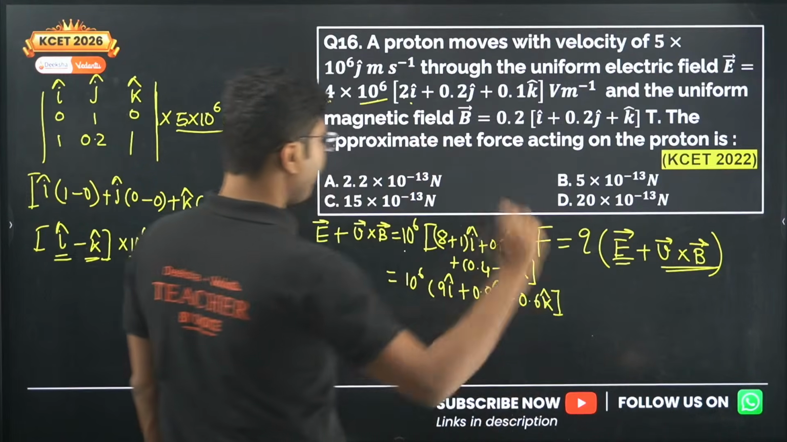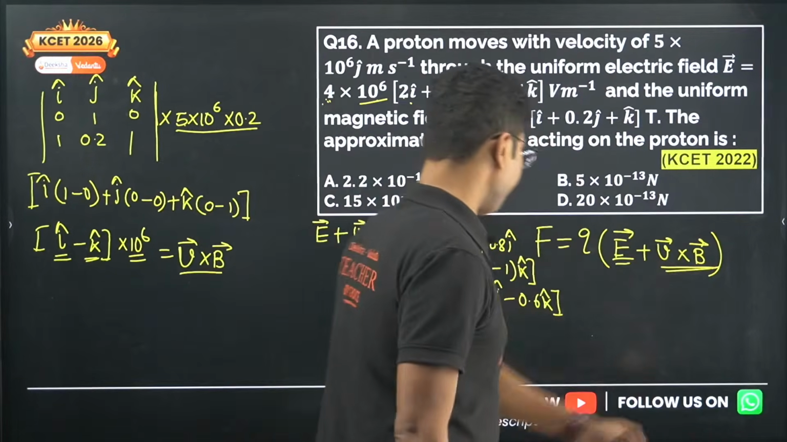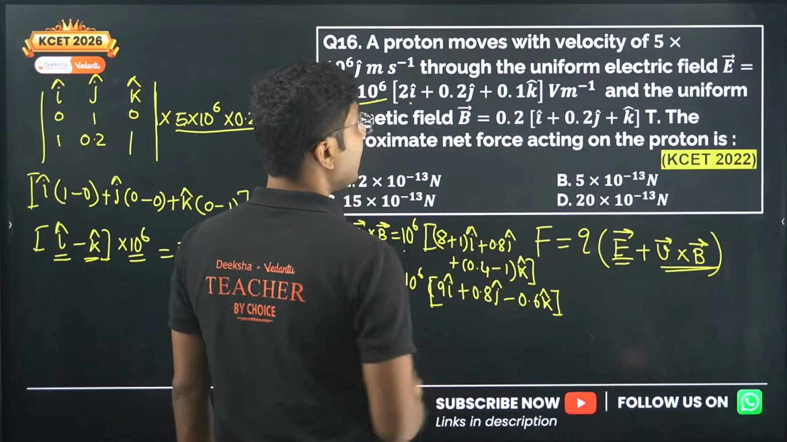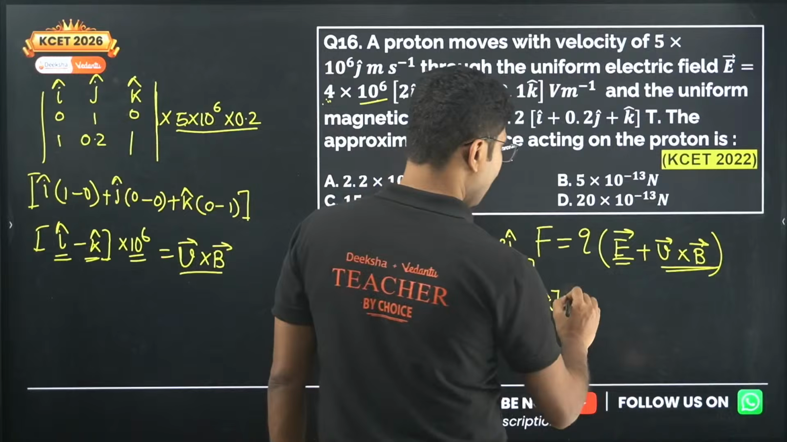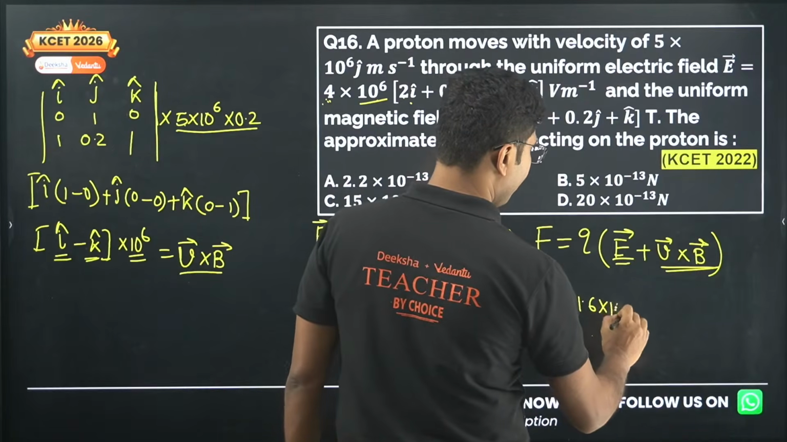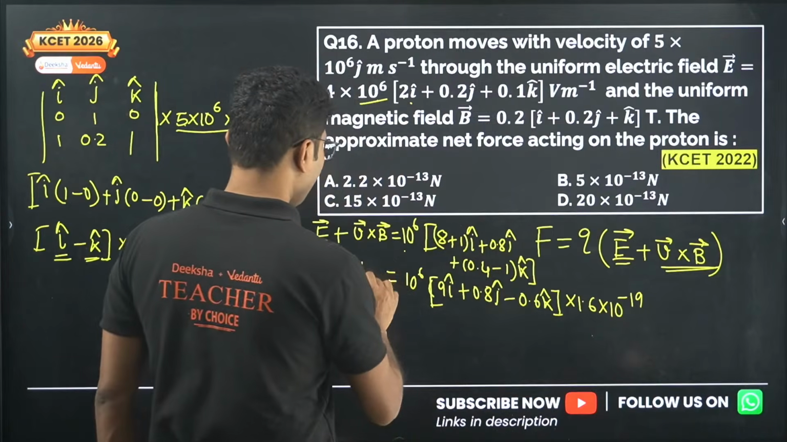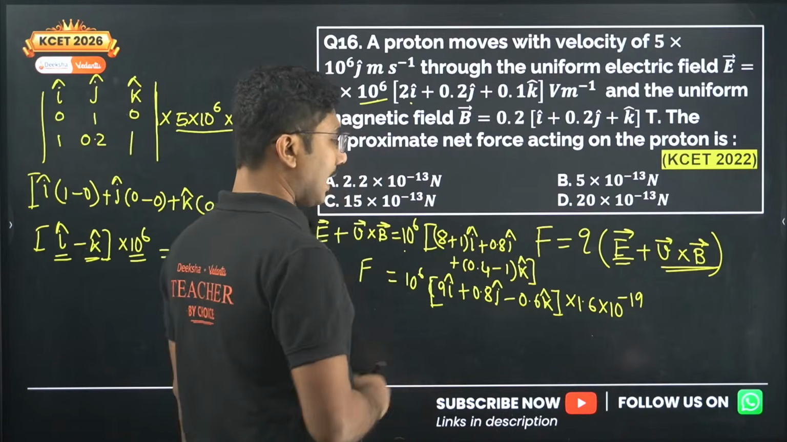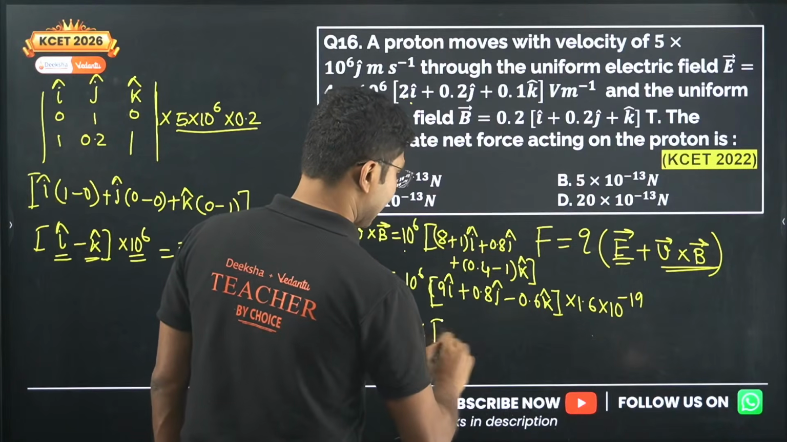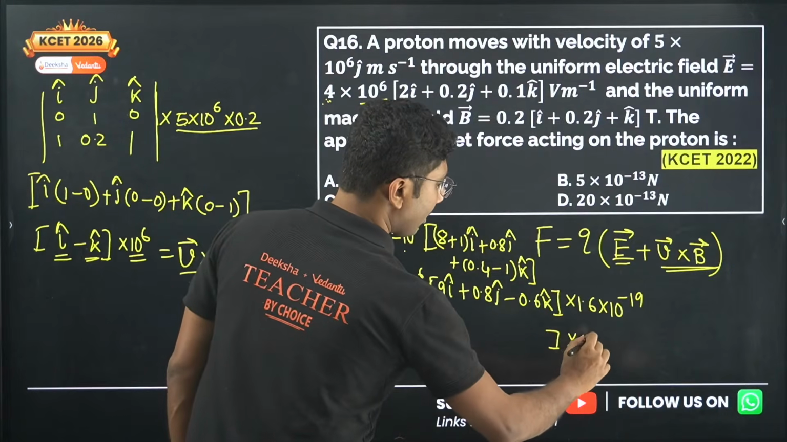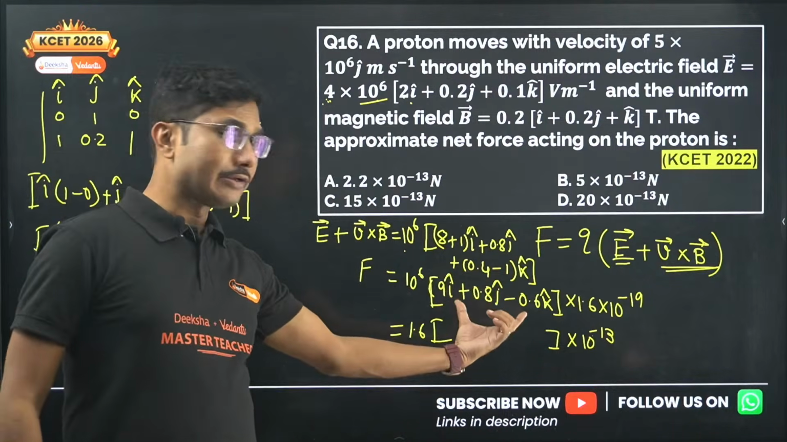So this is the value of this quantity. Now you have to multiply this with the charge. Charge is given here as proton. So proton means it will be 1.6 into 10 to the power of minus 19. Okay, so if you multiply this with the charge, you get the force. Okay, now it becomes a little tricky over here. So 1.6 into this entire thing into 10 to the power of minus 13. So now you have to calculate the magnitude of this.